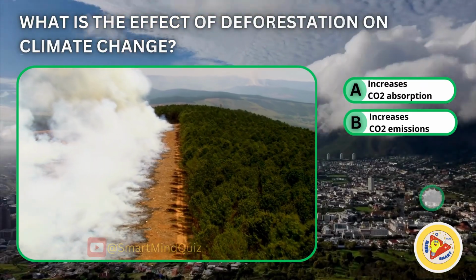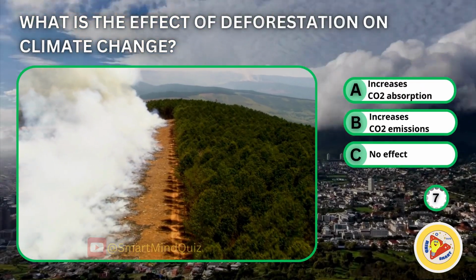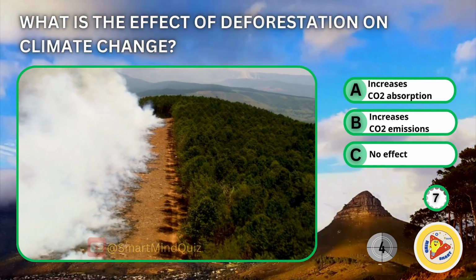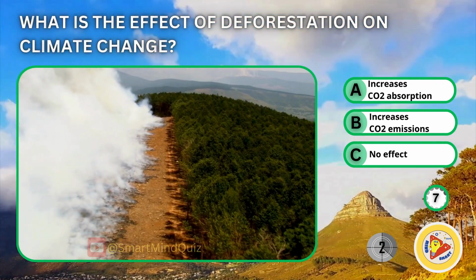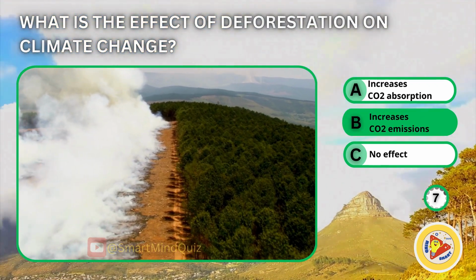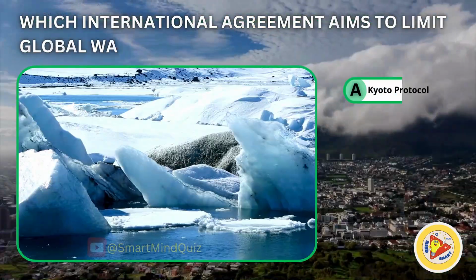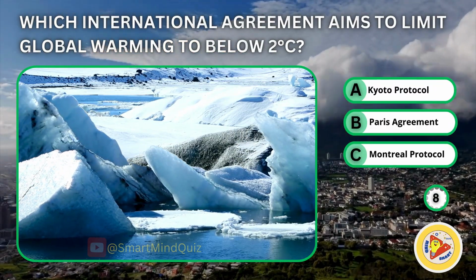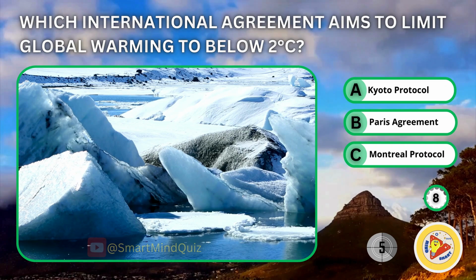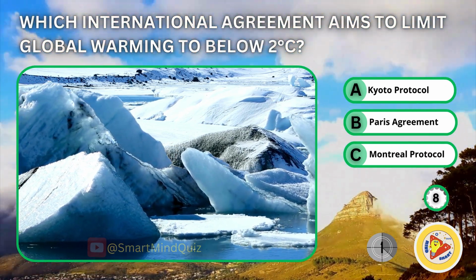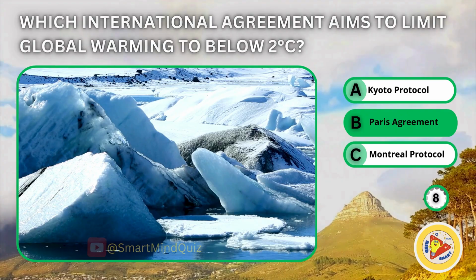What is the effect of deforestation on climate change? Increases CO2 absorption. Increases CO2 emissions. No effect. Which international agreement aims to limit global warming to below 2 degrees Celsius? Kyoto Protocol, Paris Agreement, Montreal Protocol. Paris Agreement.